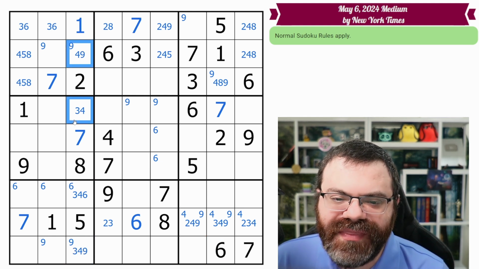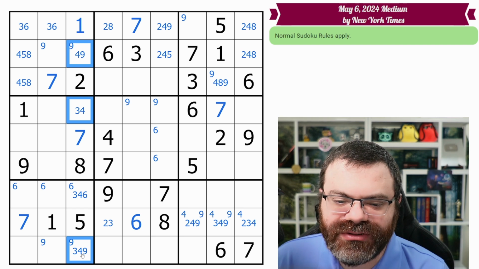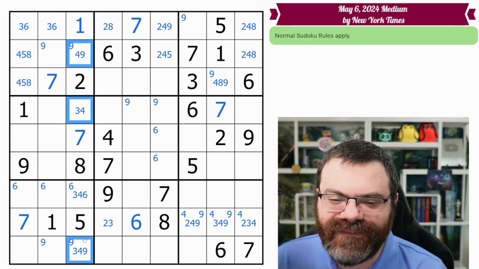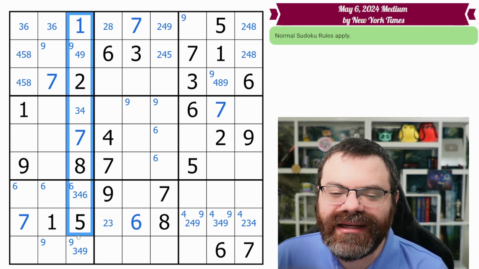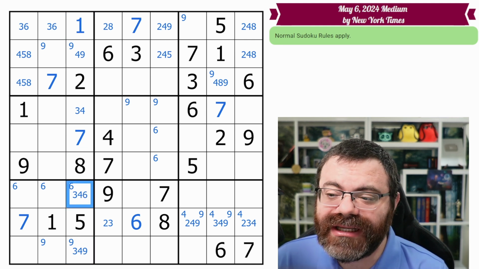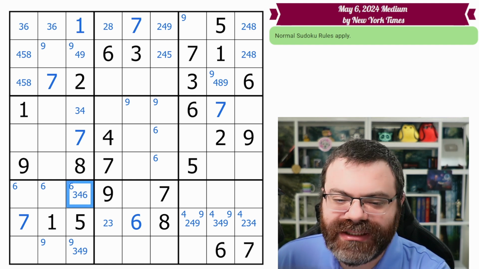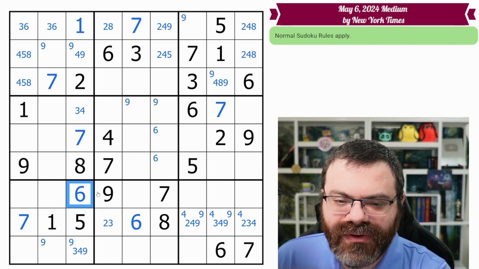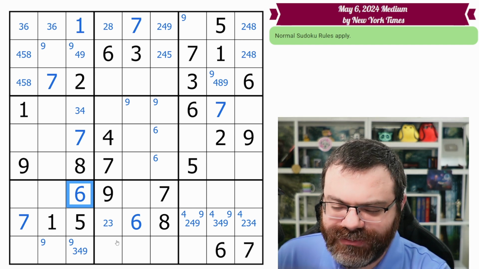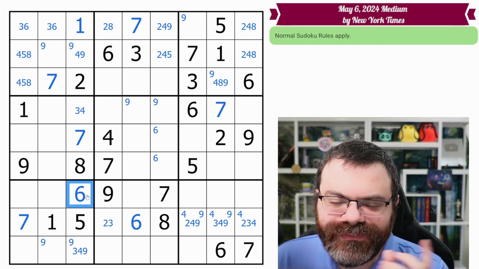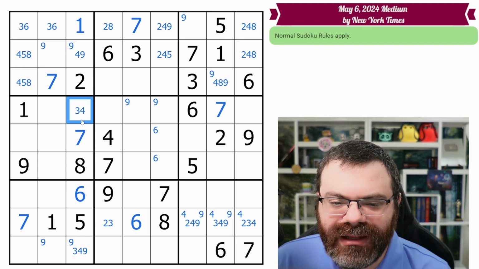Now, one thing that we want to notice, either we can notice we got a triple here, but it may be easier to notice, is that we did not mark 6 into any of these cells except one of them. So we have a hidden single in the column. There's only 1 cell in this whole column that can be 6, so it must be 6. So we can place the 6 right there. These are not 6s anymore. We're going to want to remember to follow up on the band here. I'm going to take a quick glance. I don't think there's really anything to follow up on in the band, so I think we're good to just ignore that for now.